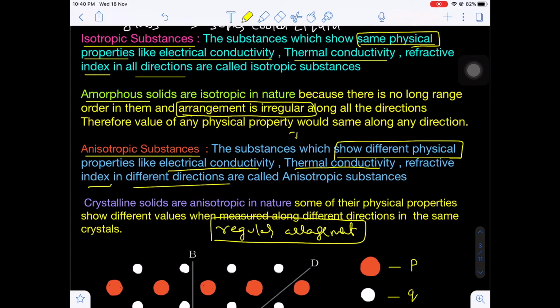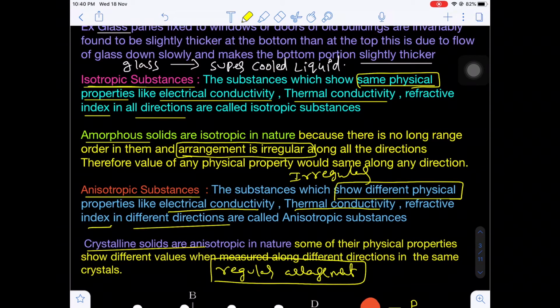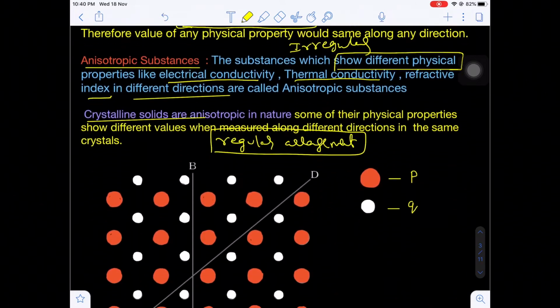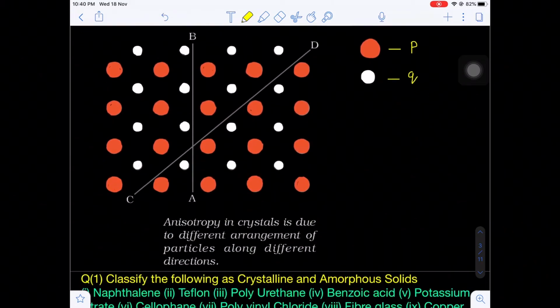But in the irregular arrangement of the particles in amorphous solids, by changing the direction, the physical property does not change. Yes or no? So finally we can conclude that anisotropic substances are shown by crystalline solids and isotropic substances are shown by amorphous solids. Yes or no?